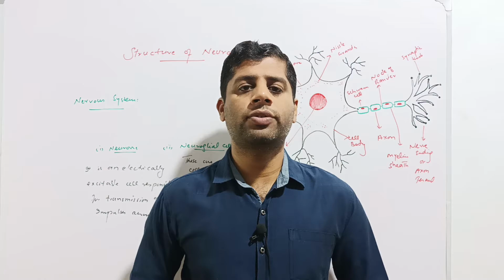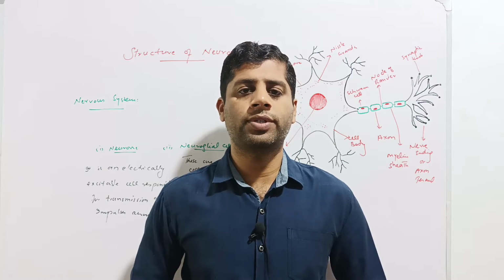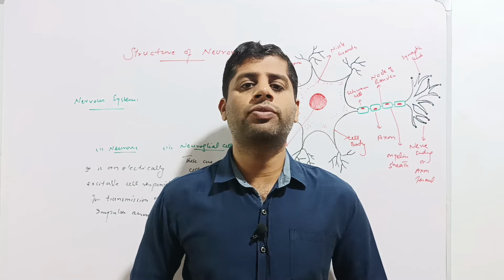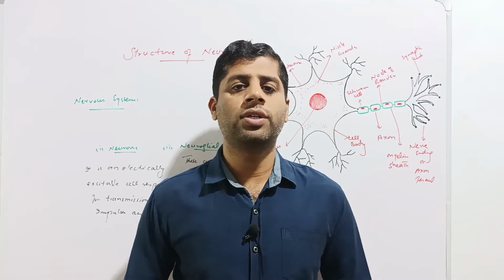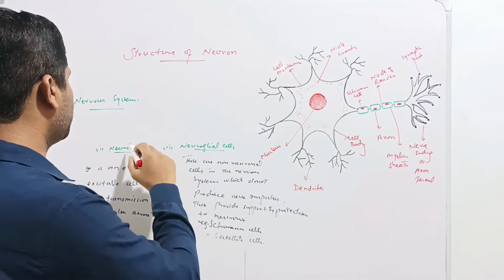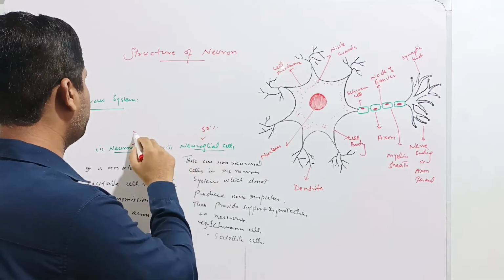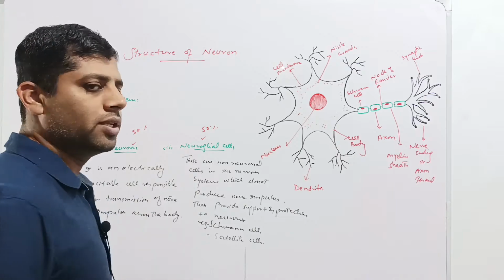Before going to study the structure of neurons, we should know about the composition of the nervous system. The nervous system of human beings as well as animals is composed of equal amounts of neuroglia and neurons. So the nervous system is composed of two kinds of cells, the neurons and neuroglia cells. 50% are neuroglial cells and 50% are neurons.